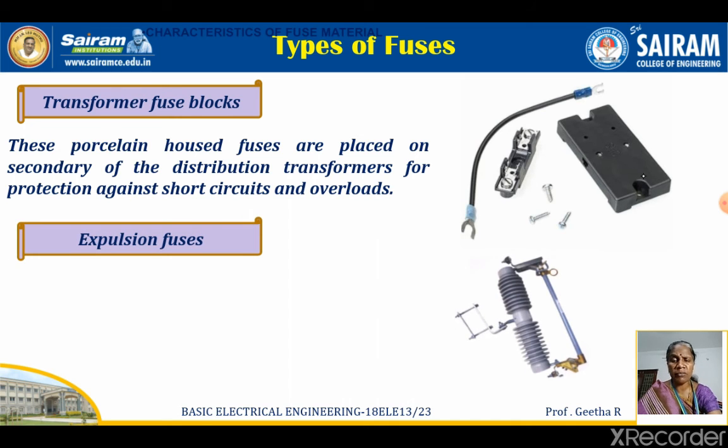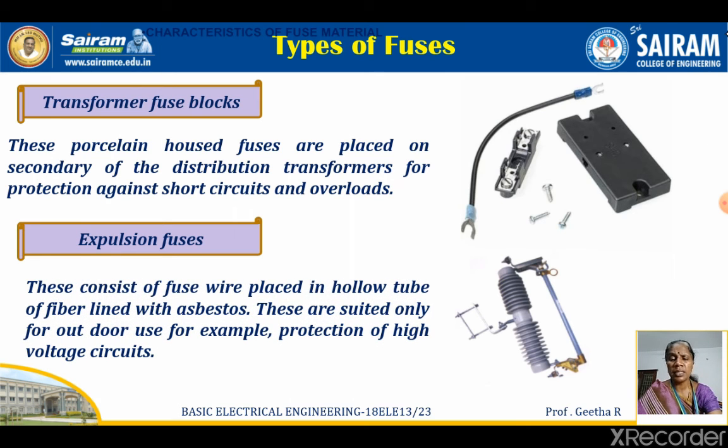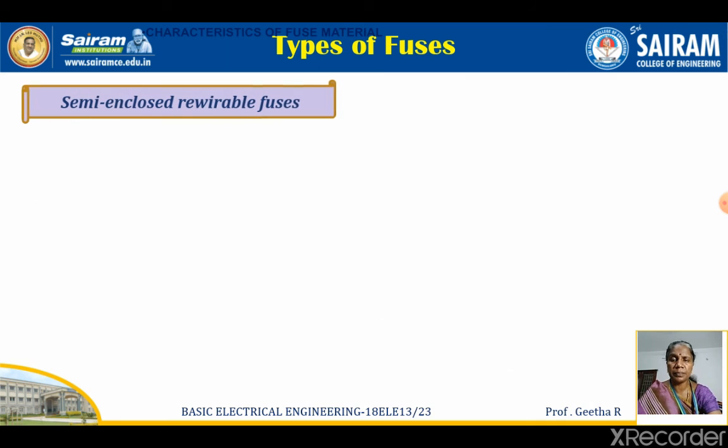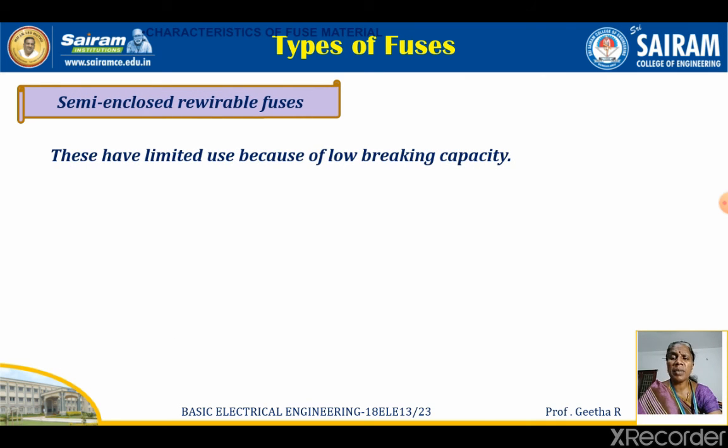Next one is expulsion fuses. It is meant for outdoor overhead lines. These consist of fuse wire placed in a hollow tube of fiber lined with asbestos. These are suited only for outdoor use, for example, protection of high voltage circuits. Next one is semi-enclosed rewirable fuses. These have limited use. From the name itself we can say it is semi-enclosed, so it is not completely enclosed, only part of the fuse is enclosed. It has limited use, so no diagram at all for this.